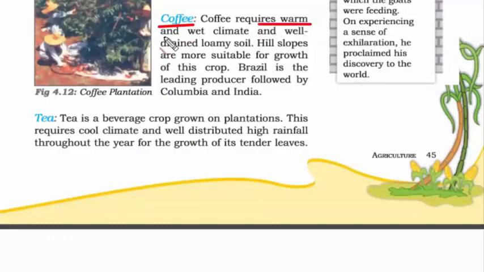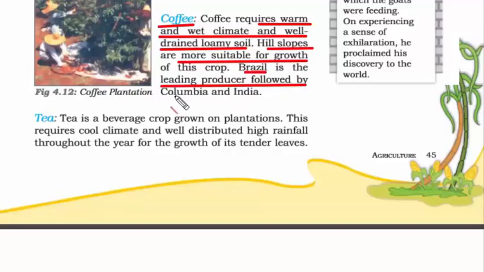Coffee requires warm and wet climate and well-drained loamy soil. Hilly slopes are more suitable for growth of this crop. So Brazil is the leading producer, followed by Colombia and India. And the last type of plantation crop is tea.